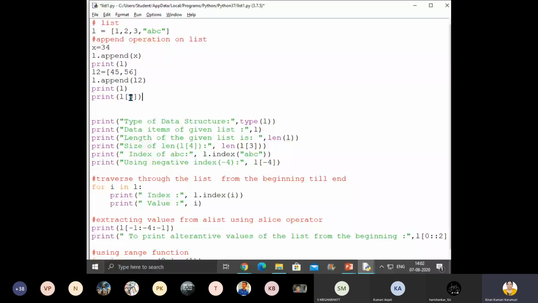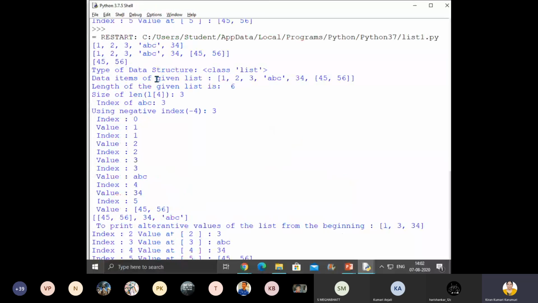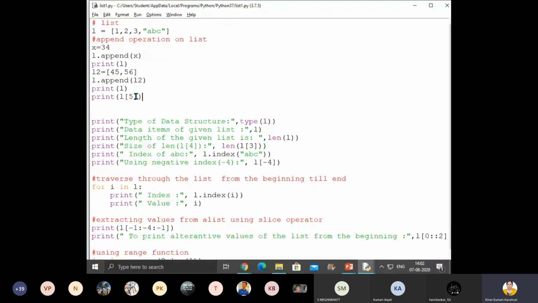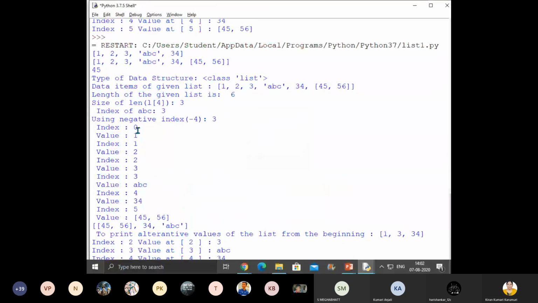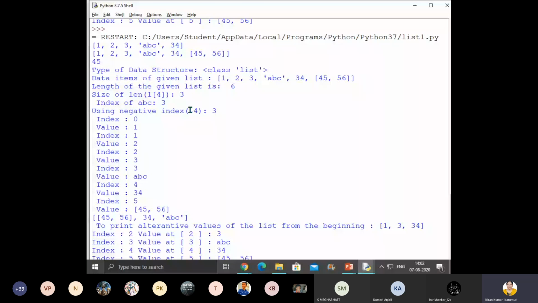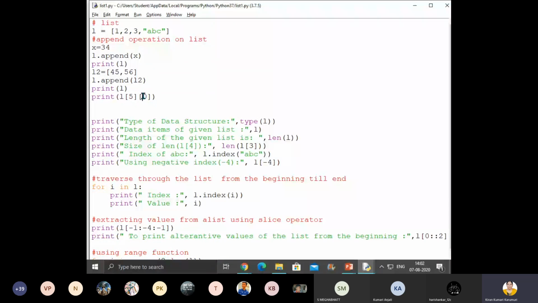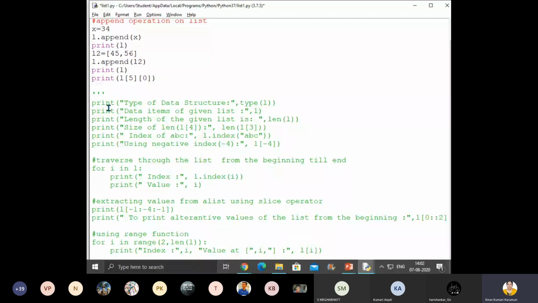Okay children, now let me show you what happened here. In the fifth index, the entire sublist has come. Suppose you want the first element of that fifth index, this is how you should get it. Inside the fifth index there is again one more list, no? So their 0th value is 45. To avoid ambiguity, I'll comment this out so that you can see only this much portion.